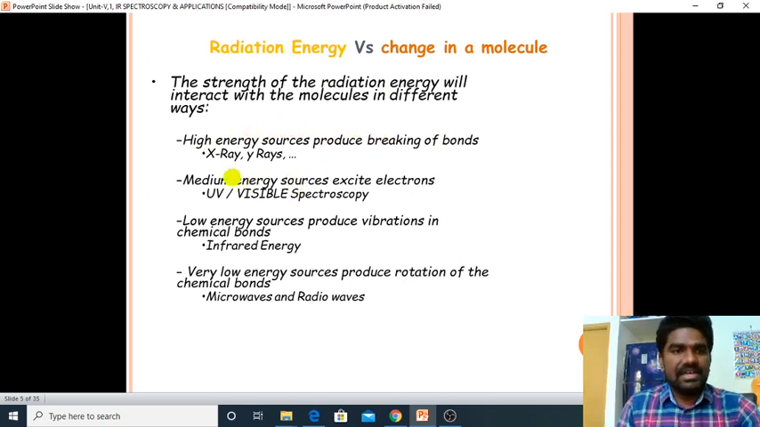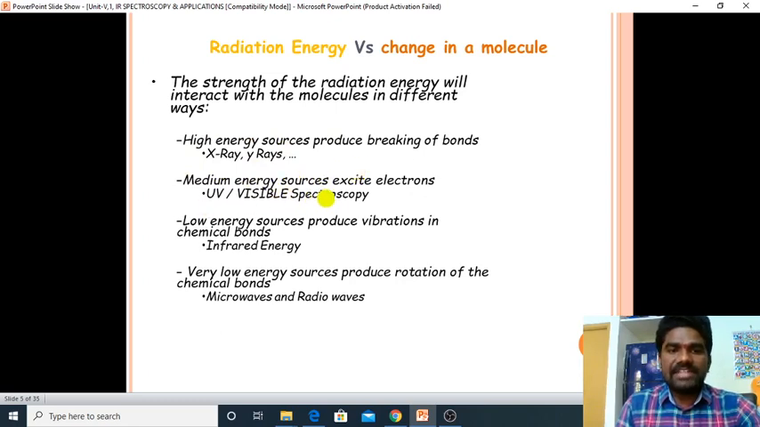Here, high energy sources produce breaking of bonds. If we expose a molecule to X-rays or gamma rays, what will happen? The molecule can be broken. These are high energetic rays which can cleave the bonds between the atoms.